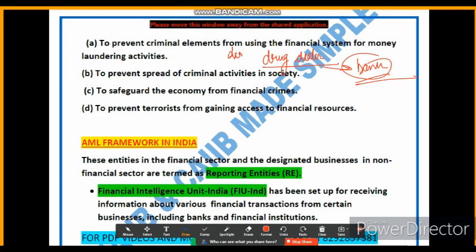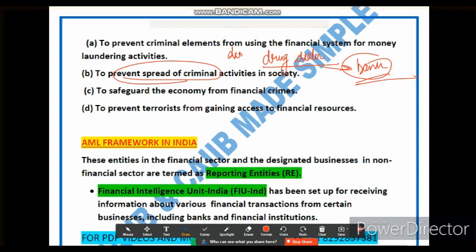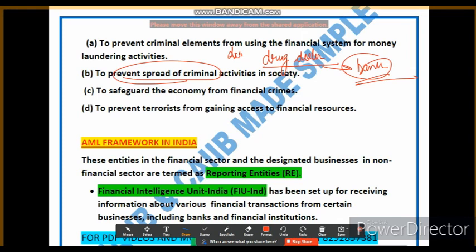So by implementing effective anti-money laundering measures, the aim is to disrupt the financial network and transactions associated with these criminal activities. So you can see the preventive aspect of the criminal activity. By cutting off the financial resources available to the criminals, it becomes more challenging for them to continue their illicit activity and expand their influence.